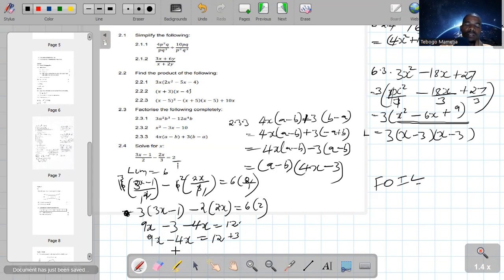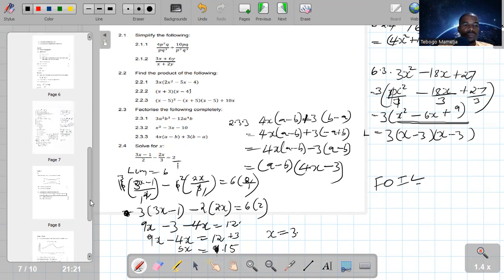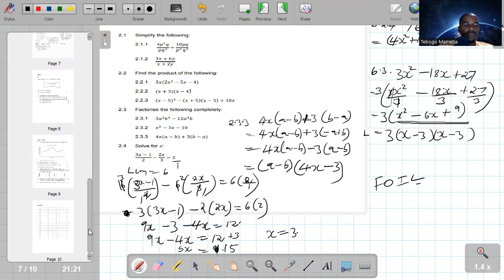So now this is what? This is now 9x minus 4x is 5x is equals to, then this one it's 9. Sorry, it's 15. So it's 15. So we divide both sides by 5. When you divide that by 5, you're going to be left with x. We divide 15 by 5, it's 3. So your answer there is 3. So guys, we need to move to the last, if not the least.